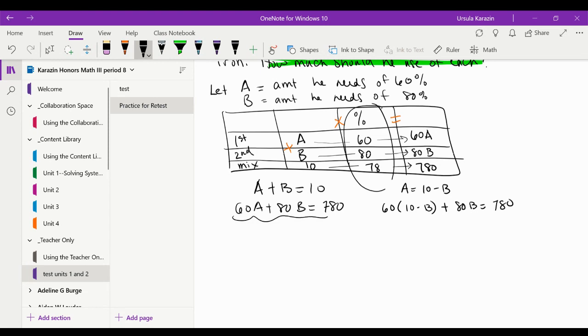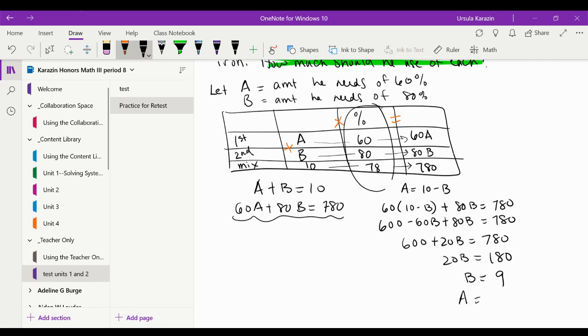So I took this one and I substituted in for A. So 600 minus 60B plus 80B equals 780. 600 plus 20B equals 780. 20B equals 180. B equals 9. And then it should be really easy to find the other one because we had this easy equation up there that A was just going to be 10 minus B, so A is 1.